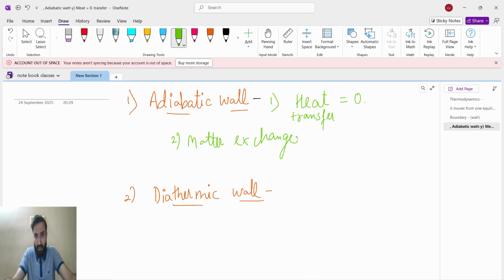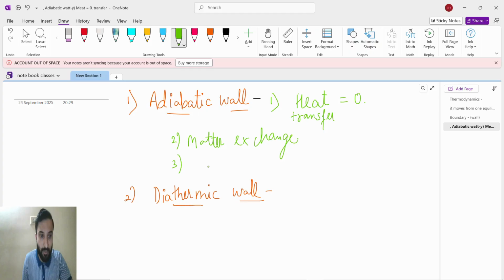Heat transfer is 0 because only by touching will heat transfer, right? So no touching. Heat transfer is 0, but matter can exchange. They can share things like a notebook, pencil, pen. So matter exchange is possible, but there is no heat transfer.